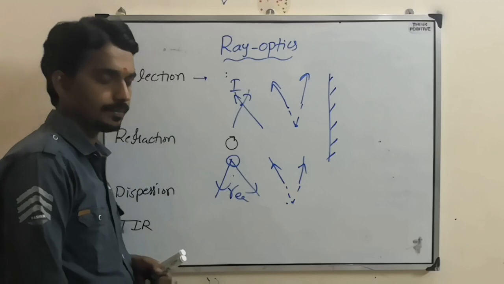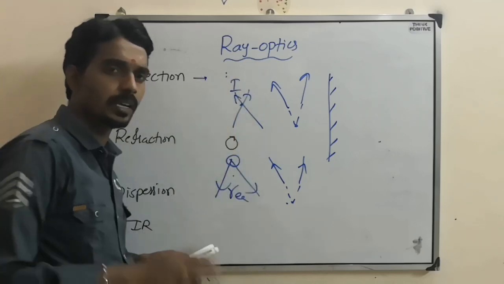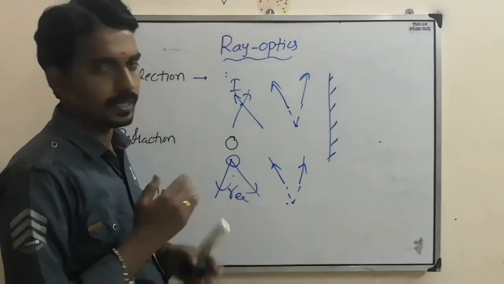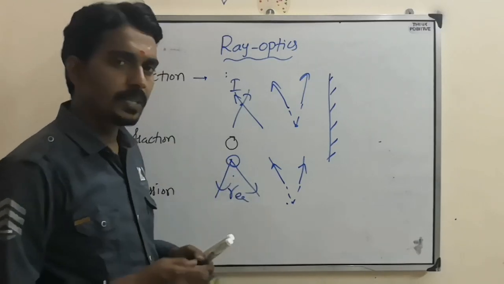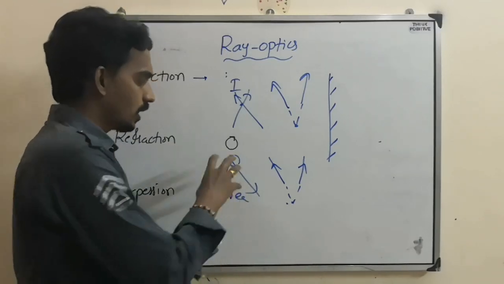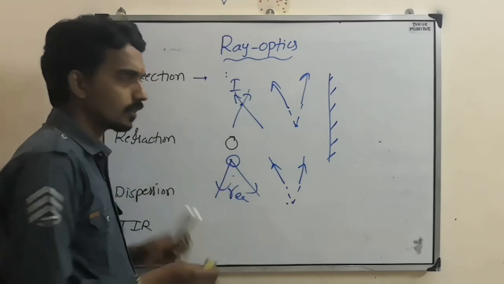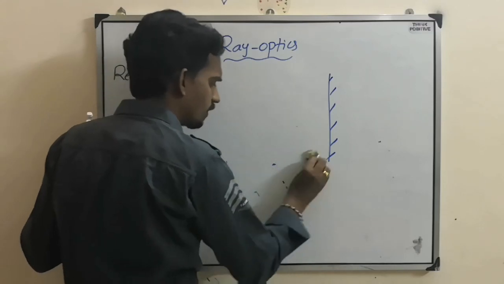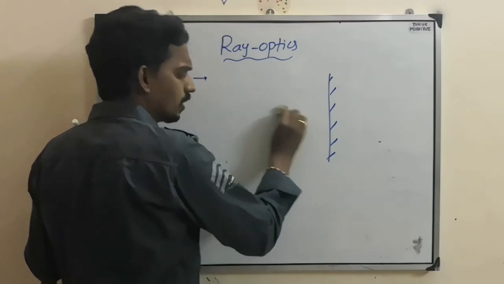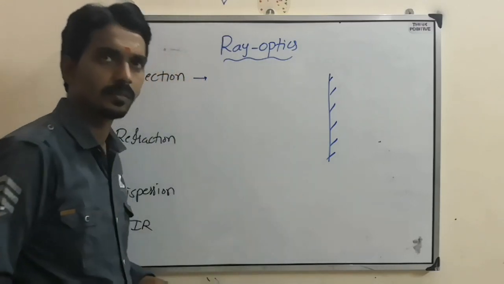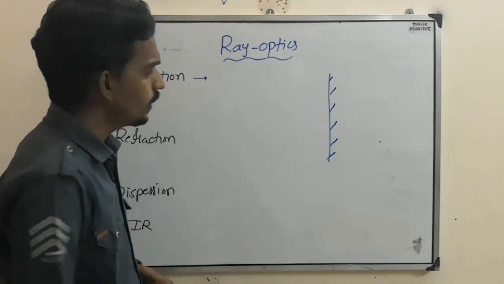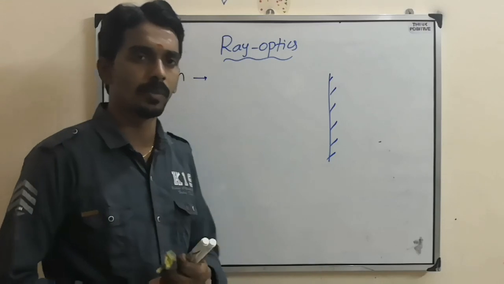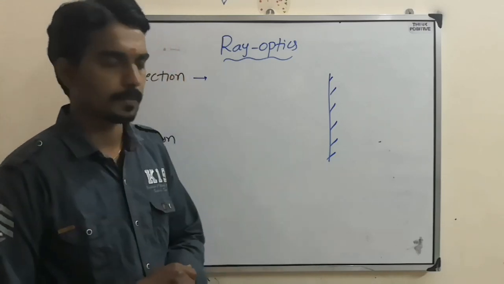Otherwise it is real. Image is related to the intersection of reflected or refracted rays, and object is related to the incident rays. That is what we always take in case of plane mirror, spherical mirror, lens or anything. So now, when you consider a plane mirror, what are all the points you need to remember when you want to solve the question?